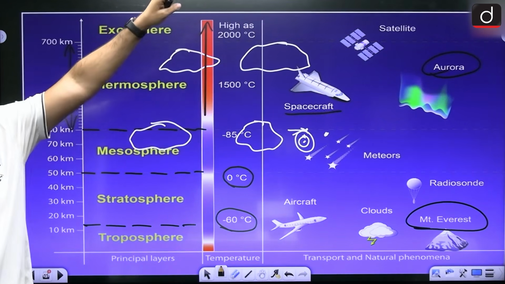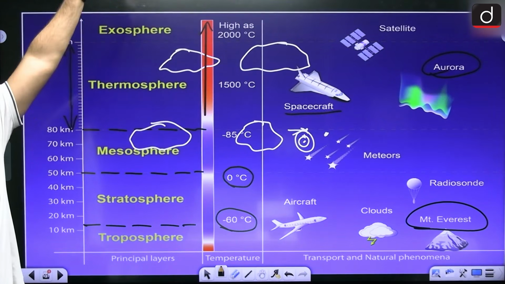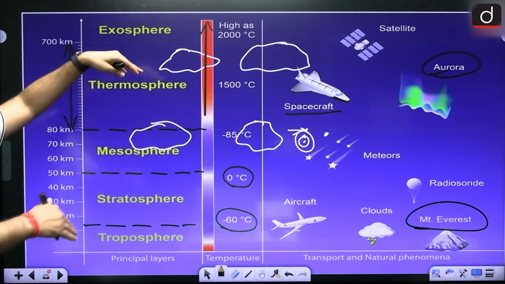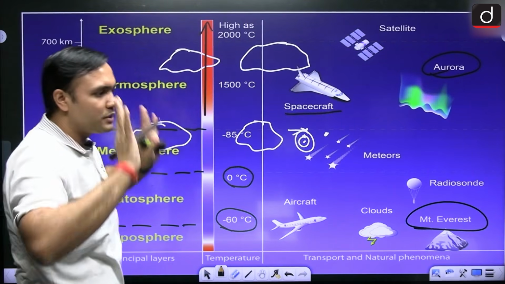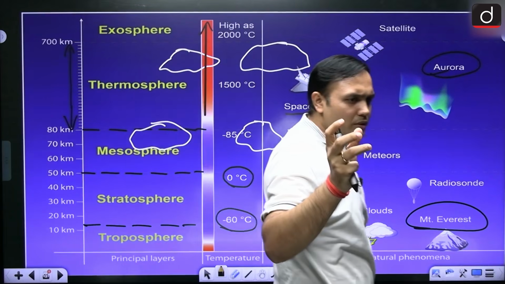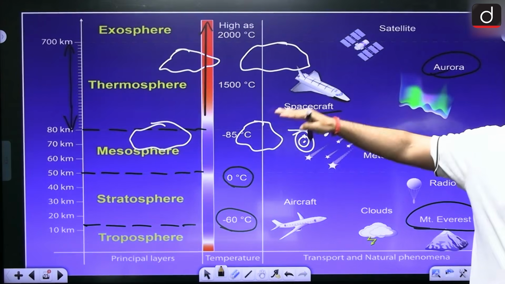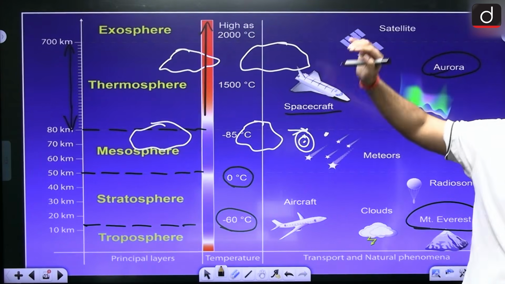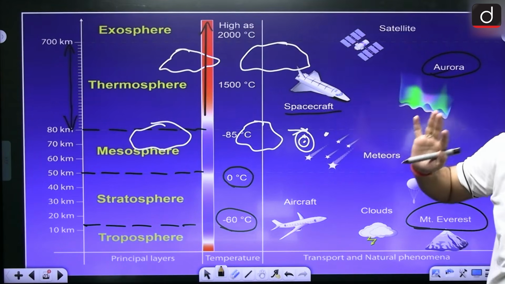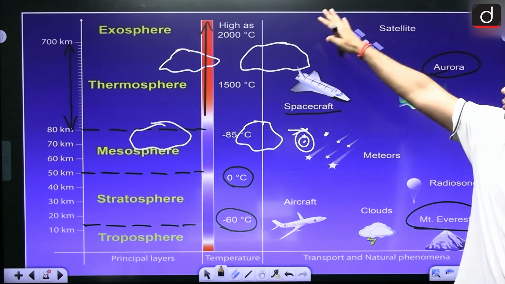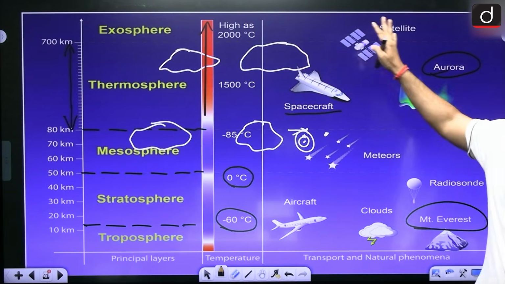First of all, it is the outermost layer located above 700 kilometers, and it is slowly merging with space, right? So the atmosphere there will be very thin, right? Very little amount of gases are there, right? It is very low density. It is merging with space, and satellites are some of the major bodies that are found here, right?